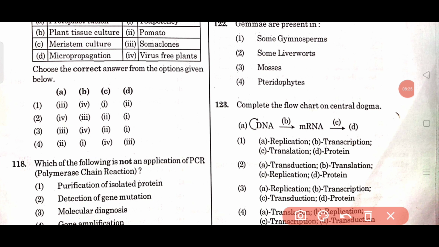Then question number 122. Gemmae are present in. Options are some gymnosperm, some liverworts, mosses and pteridophytes. Here the correct answer is some liverworts.